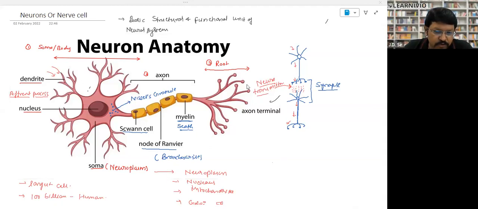G1, please note down one point. Nerve cells are always found, underline this statement, in the interphase stage of the cell cycle. First point. Full stop.